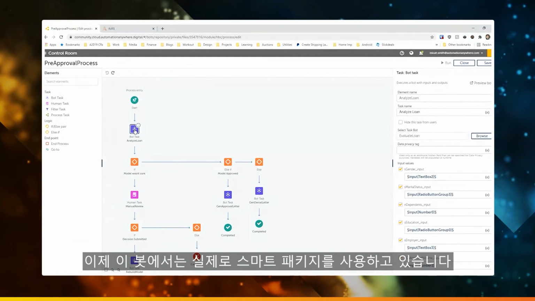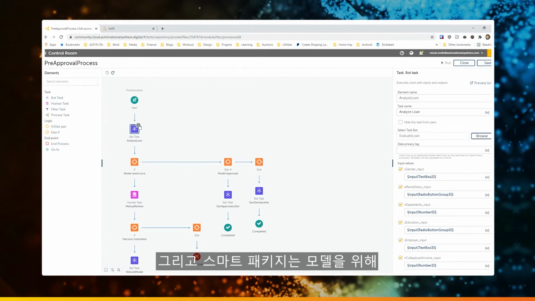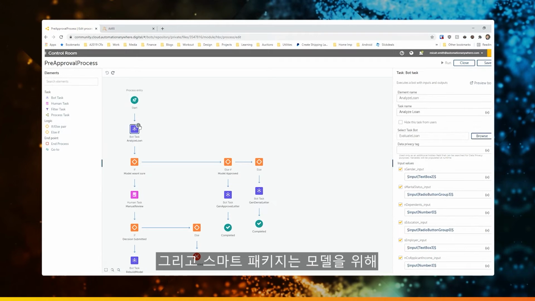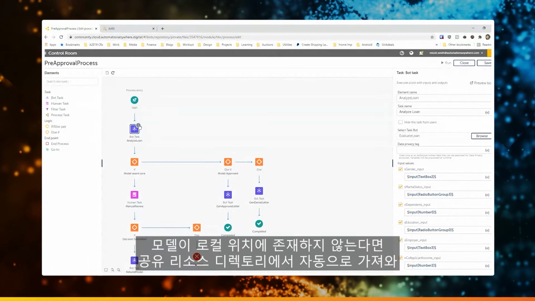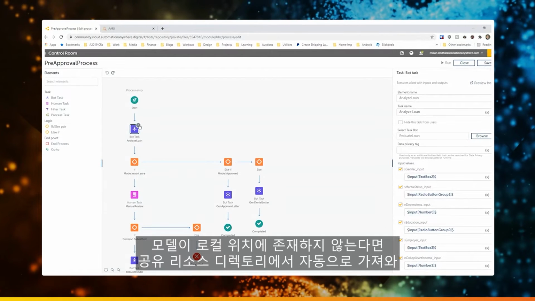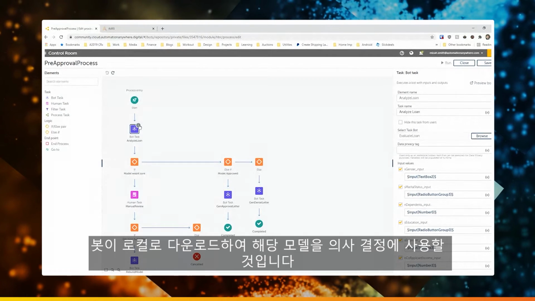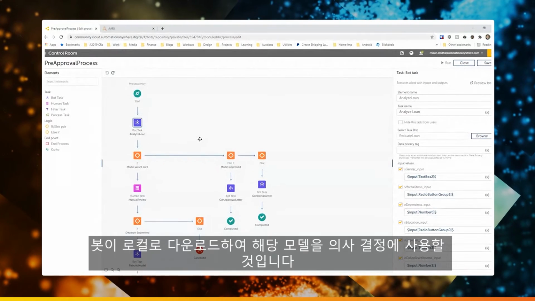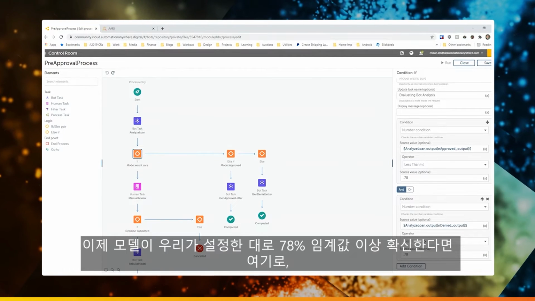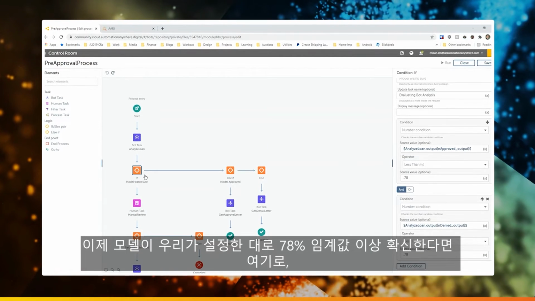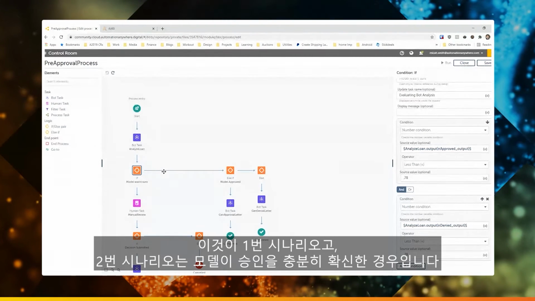Now, in this bot is where we're actually using that smart package. And that smart package is going to actually be looking at a local directory, for this particular example, for that model. And if the model doesn't exist locally, we're going to automatically grab that from a shared resource directory. The bot's going to download that locally. It's going to use that model for its decision making. Now, if the model was sure, right? So here, like we said, we've got that 0.78 threshold. If the model wasn't sure, we're sending it to a human. So that's outcome possibility number one.